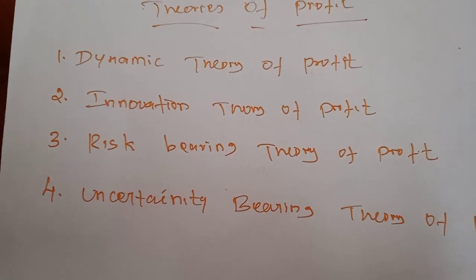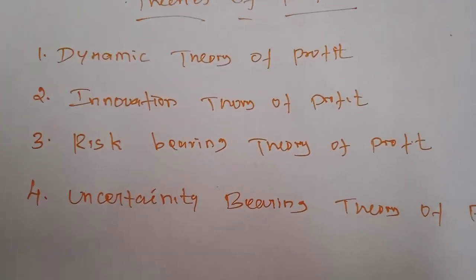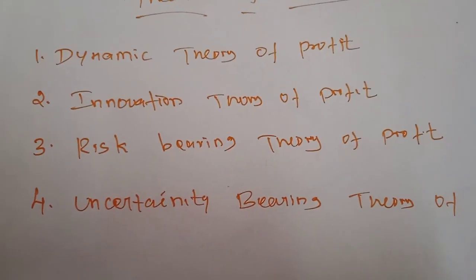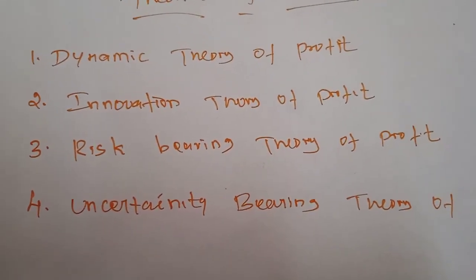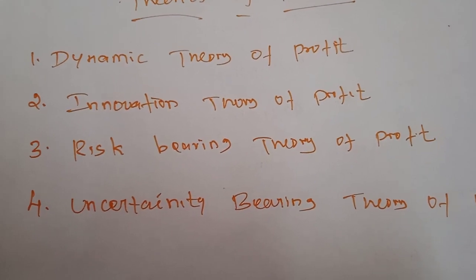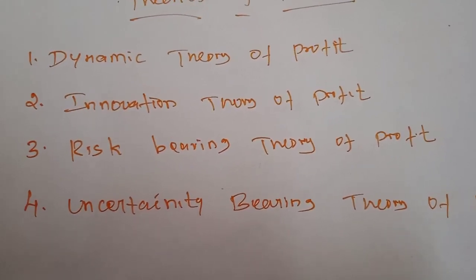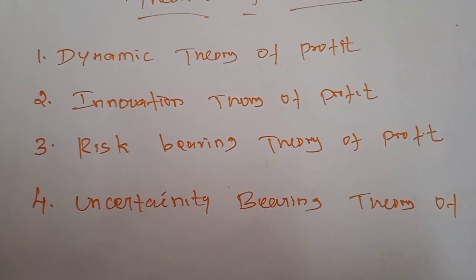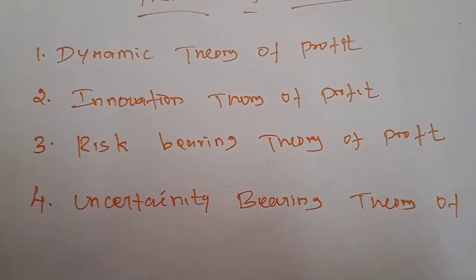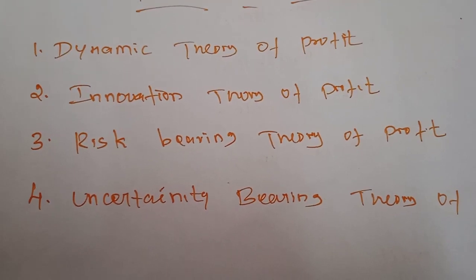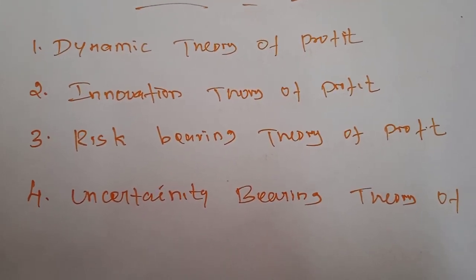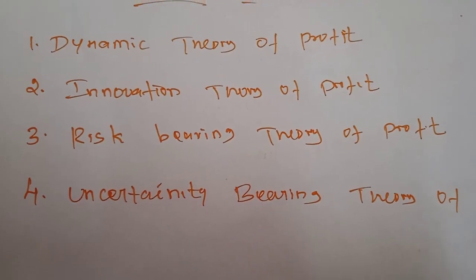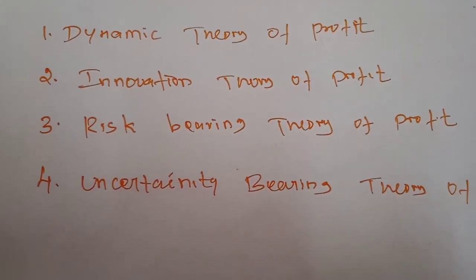First, population is increasing. Dynamic societies always have increased populations. If the population increases, what will happen? The entrepreneur has to increase the supply of their commodities and produce different types of commodities. In this way, the entrepreneur has the possibility of earning profit.